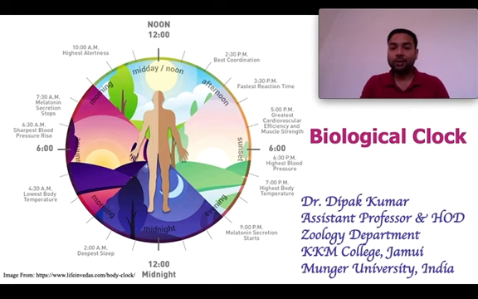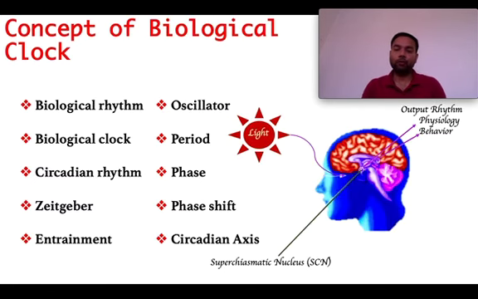So, to understand the concept of biological clock, we should know some of the terms related to the topic. And these terms are biological rhythms, biological clock, circadian rhythm, Zeitgeber, and lastly, we will discuss the circadian axis.